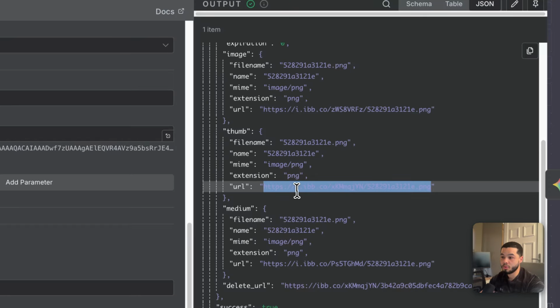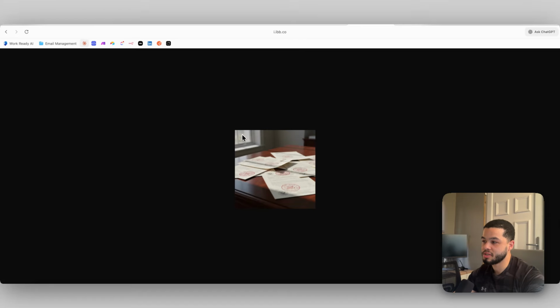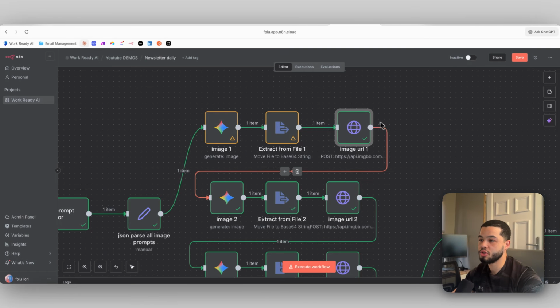So as you can see here, we have URL number 1. If I go to this URL, then you can see it outputs the image. So we have a hosted image now that we can use in Gmail.